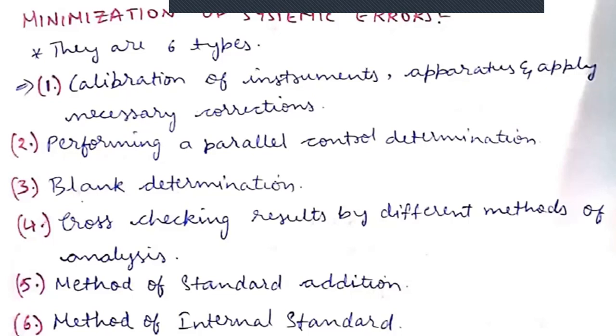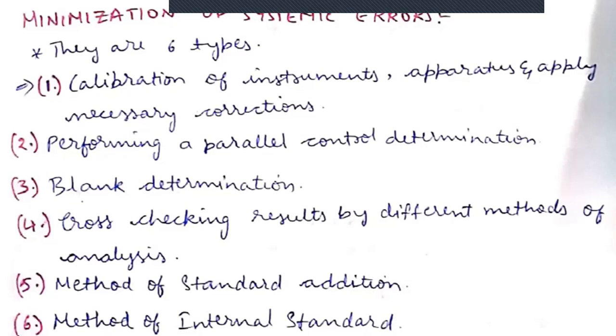The first method is calibration of instruments and apparatus, right? By using the calibration method, we can easily minimize the errors. For example, if you are handling different instruments such as UV visible spectroscopy, HPLC, IR, pH meter, electrical balance, these instruments must be calibrated before using. Why? Because if we are doing many experiments on these equipments simultaneously, definitely we can get errors. So that's why before using that instrument, we need to calibrate it.